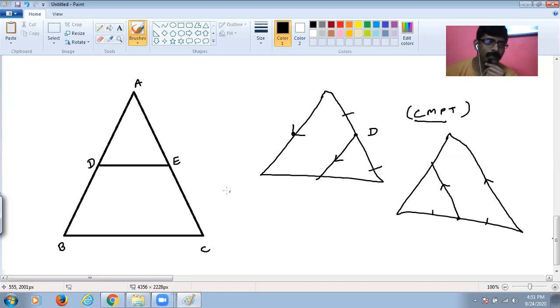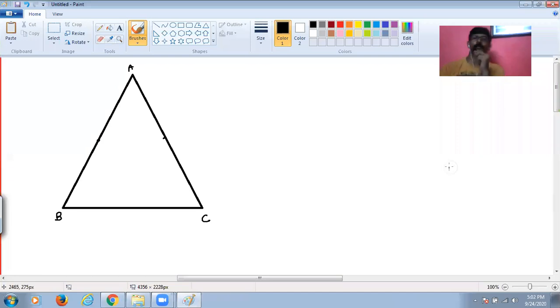Let's move ahead. One second. Before that, if you could draw this diagram and write it down very carefully in your book, that would be nice. So guys, it's time to see the proof for the midpoint theorem.